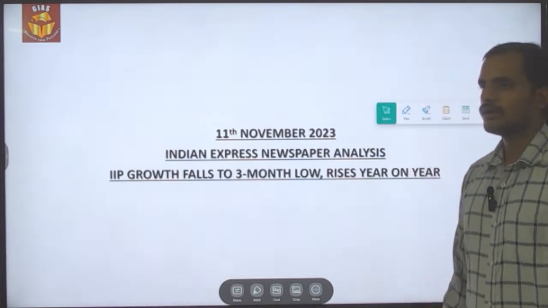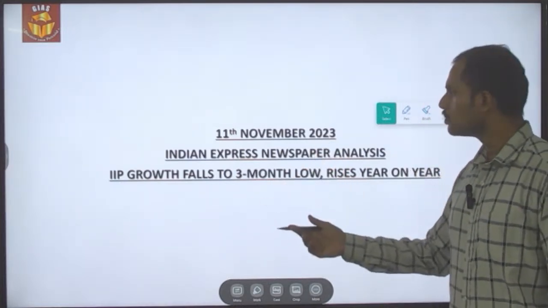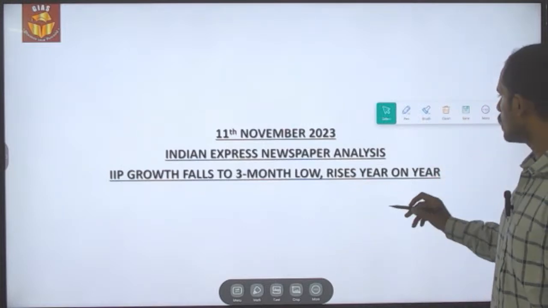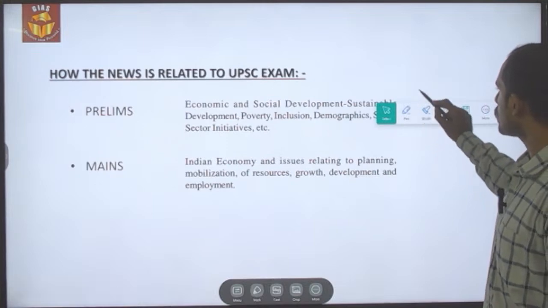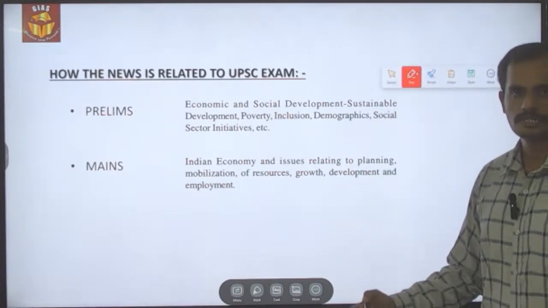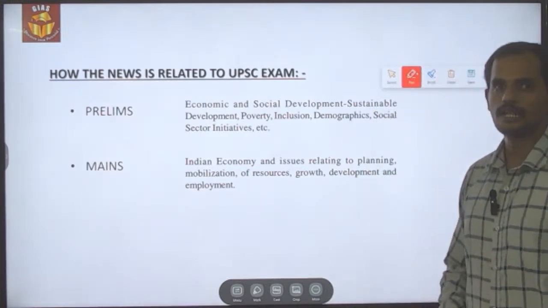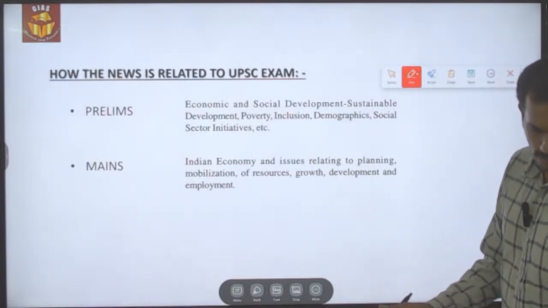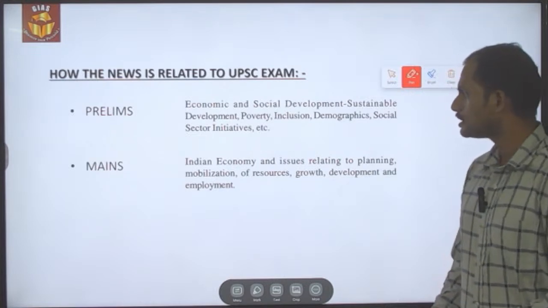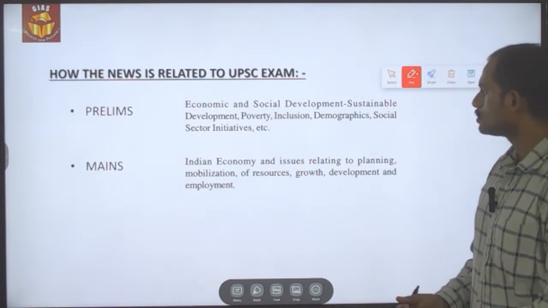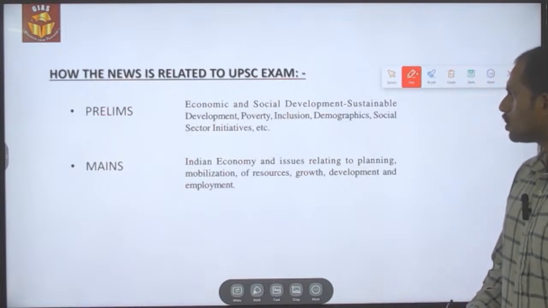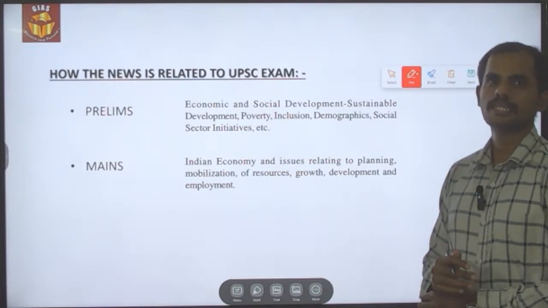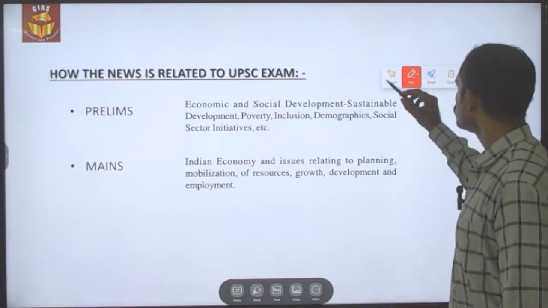Index of industrial production growth falls to 3-month low and rises year on year. This is what the news is. Since the news is related to the output of the index of industrial production, which is brought out by the Central Statistical Organization, under prelims it is related to economic as well as social development. Similarly, under mains it is related to Indian economy and issues relating to planning, mobilization of resources, growth, development and employment, which comes under GS paper 3, economic and development.